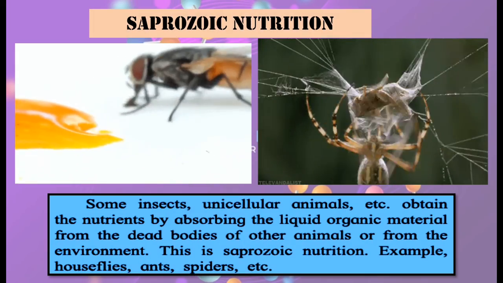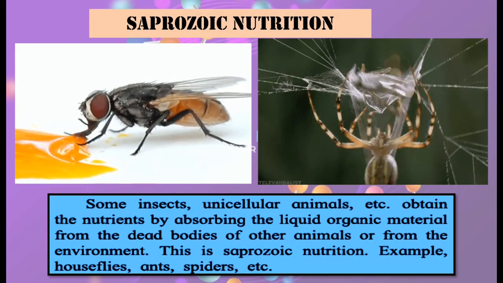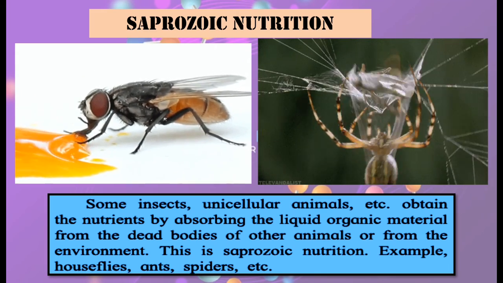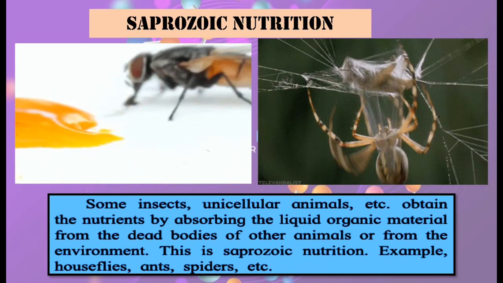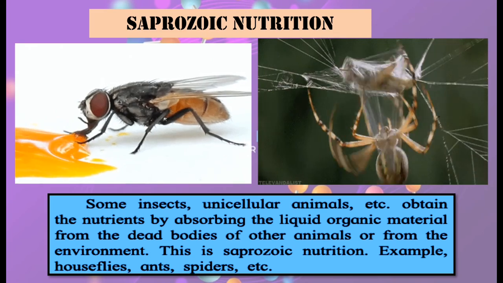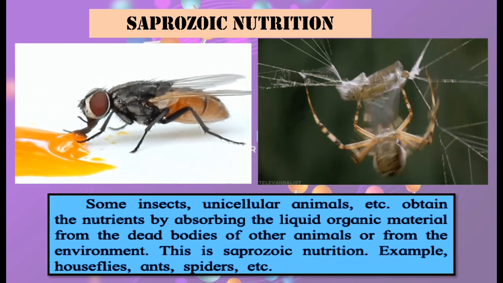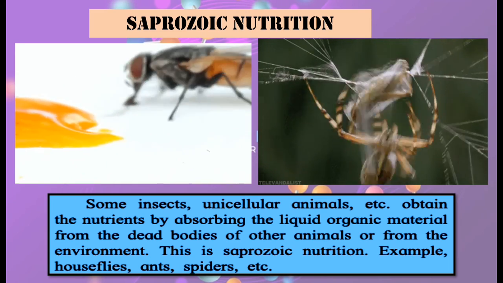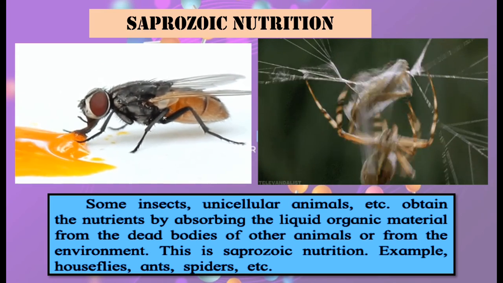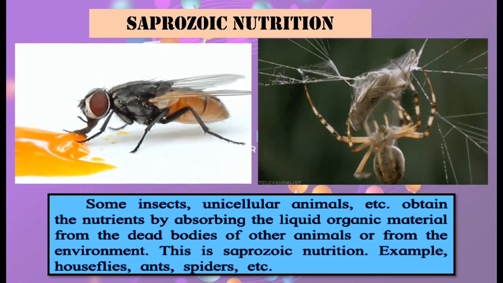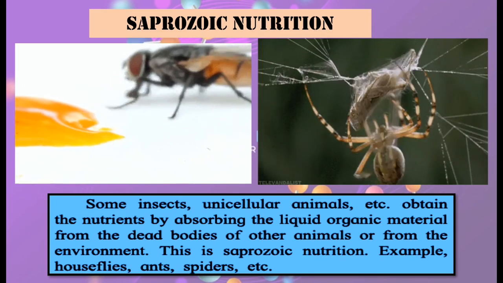So these insects, which are unicellular animals, obtain the nutrients by absorbing the liquid organic material from the dead bodies of other animals or from the environment. This is saprozoic nutrition. Examples are houseflies, ants, spiders, etc. So this type of nutrition is called saprozoic nutrition. This is a new name, so remember this.